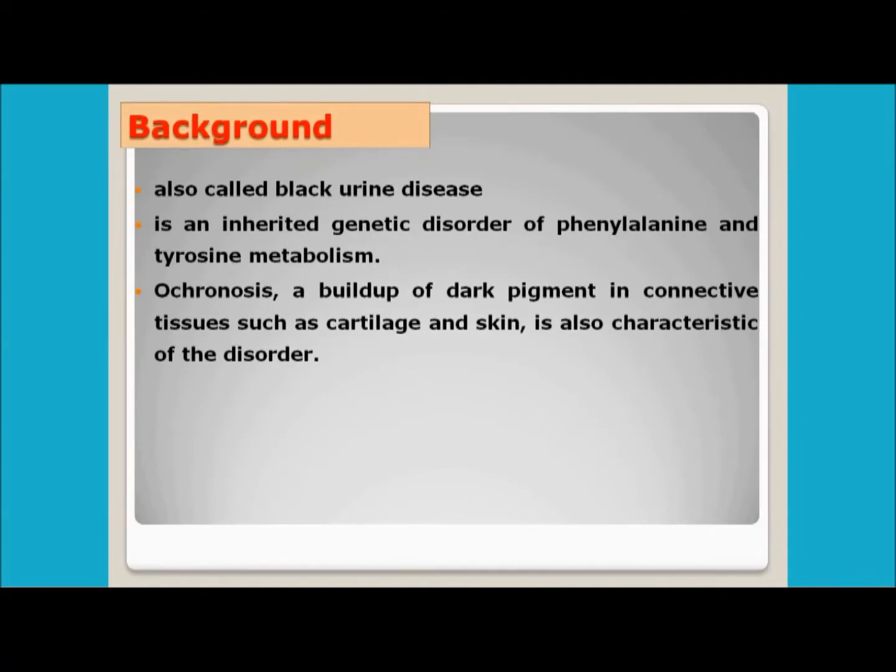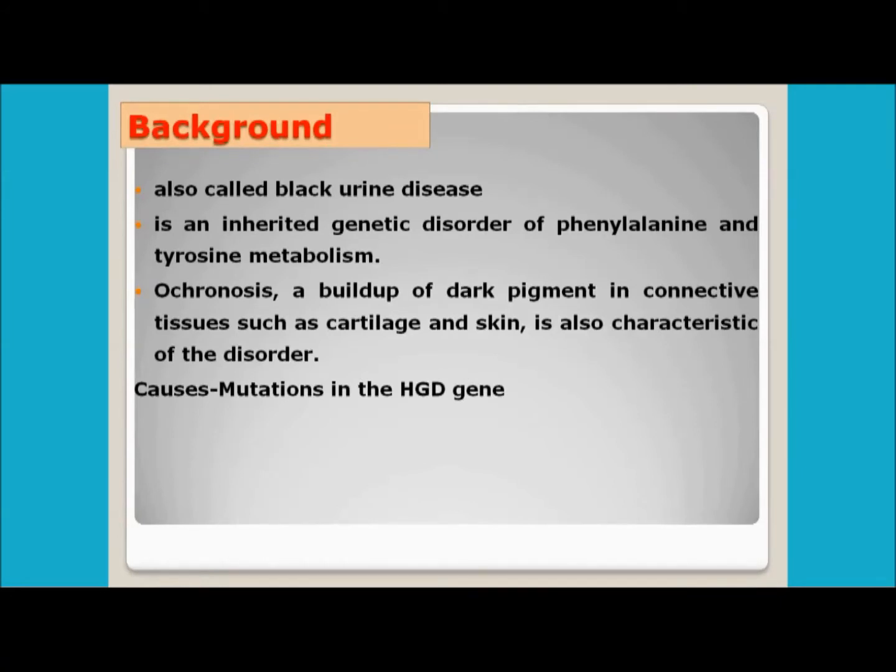Now, a condition which develops in this disease is ochronosis. Ochronosis is generally considered a condition where there is a build-up of dark pigments in the connective tissue such as cartilage and skin, and it is also characteristic of this disorder. So dark colored urine, a genetic disorder in the metabolism of the two amino acids phenylalanine and tyrosine, and ochronosis. These are the three most commonly occurring symptoms in Alkaptonuria.